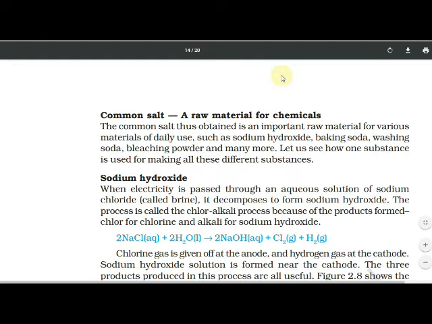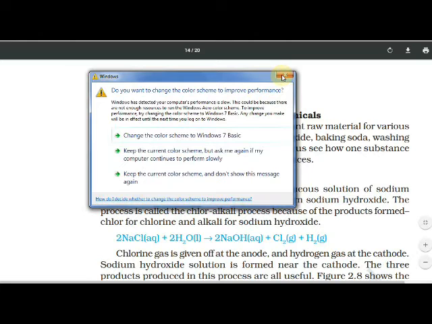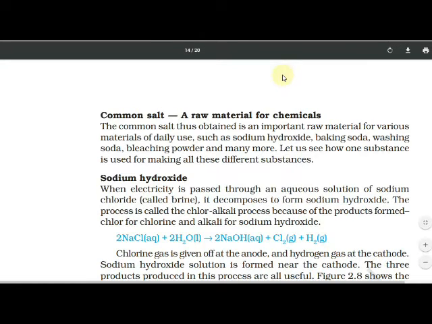Let us see how one substance is used for making all these different substances.